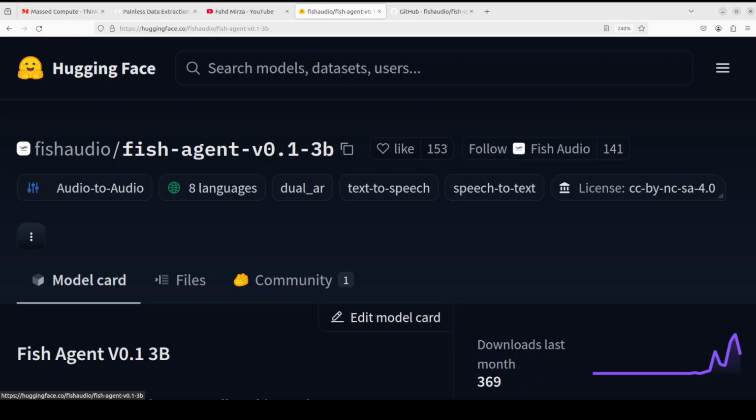Okay, so enough talk. Let me now take you to my terminal and we will start installing it.